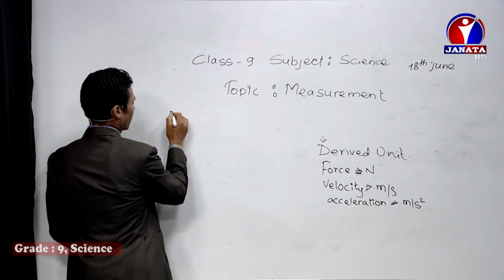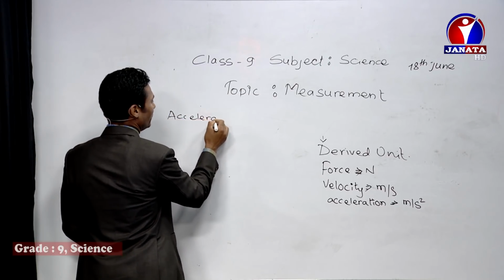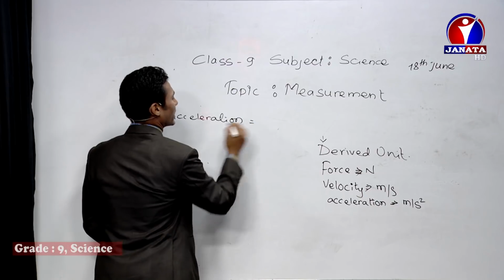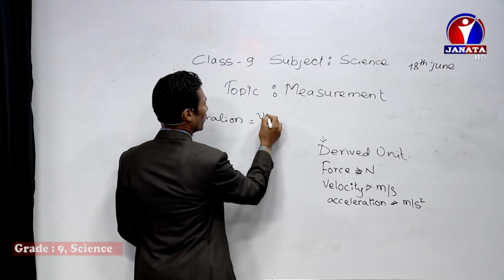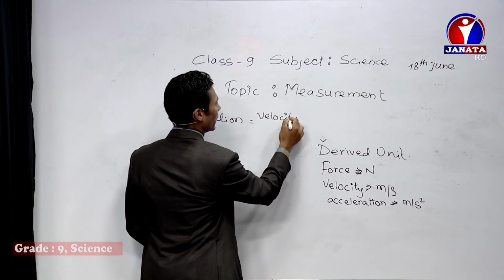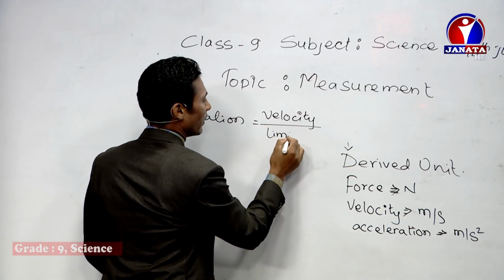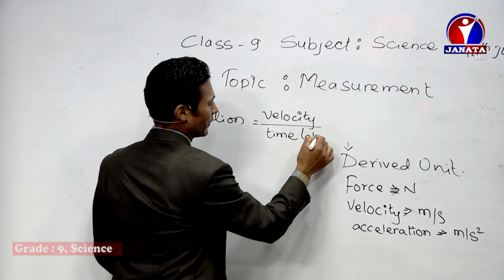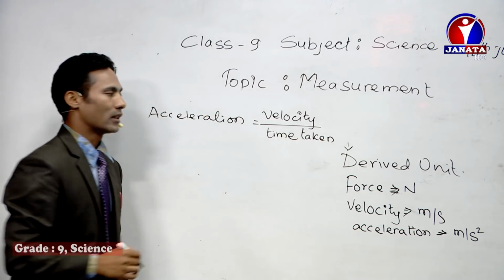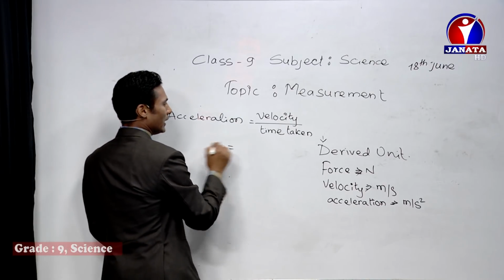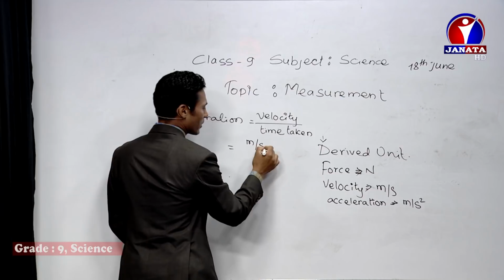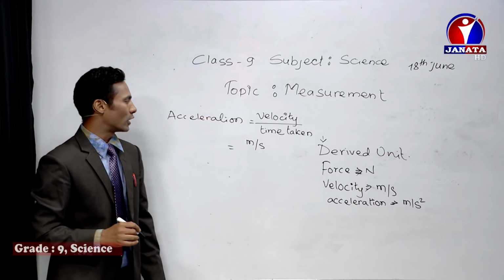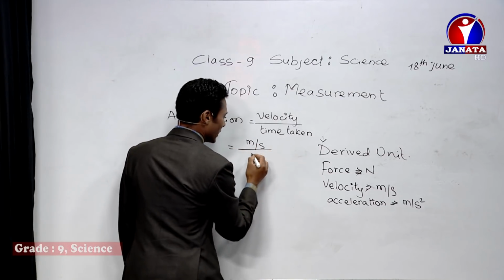The acceleration formula is velocity by time taken. Velocity is meter per second, this is the unit for the velocity, and time taken is second.